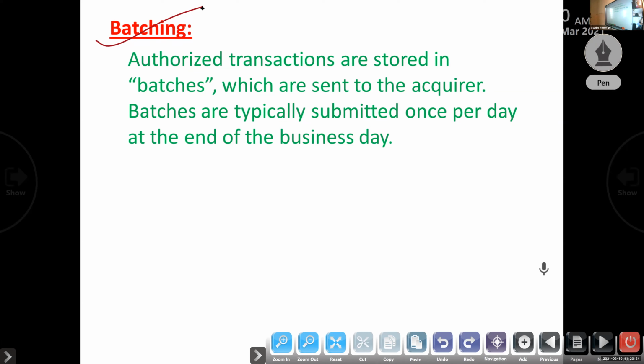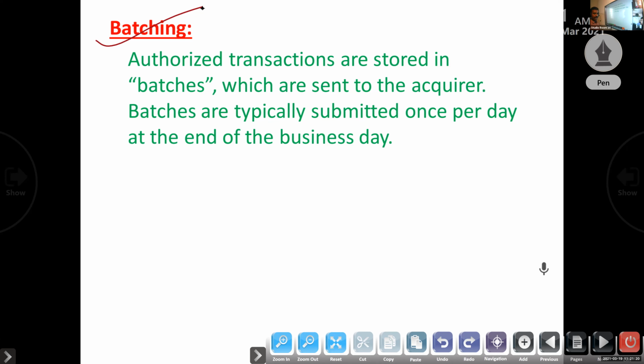Here is what they specified. Authorized transactions are stored in batches, which are sent to the acquirer. Batches are typically submitted once per day, at the end of the business day. What does it mean? It means that after the close of the business day, in the evening, the merchant transmits the day's credit card transactions to the acquiring bank.